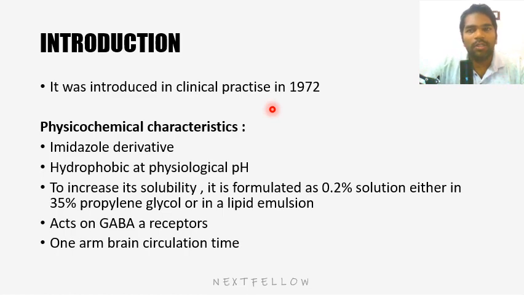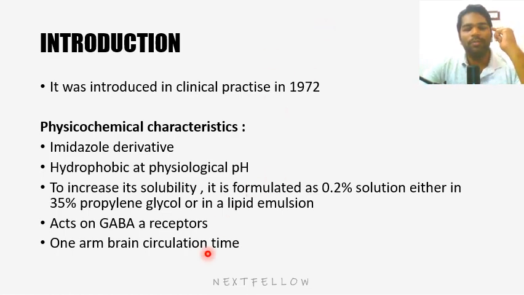But now what they have found is it is very cardiostable, meaning it does not cause a fall in blood pressure, and it does not reduce the contractility of the heart. So in patients with cardiac ailments like cardiac failure, or patients who have severe mitral stenosis or severe aortic stenosis, we don't want the BP to fall, and we don't want the cardiac contractility to reduce. In these patients etomidate is the drug of choice. So it's making a comeback in anesthesia practice these days.